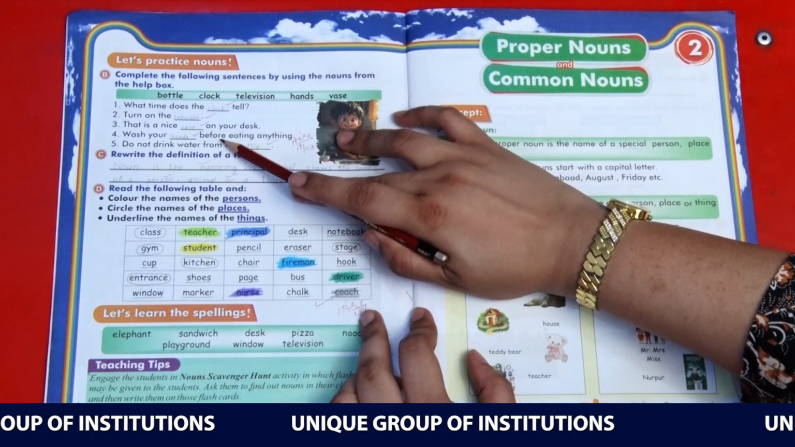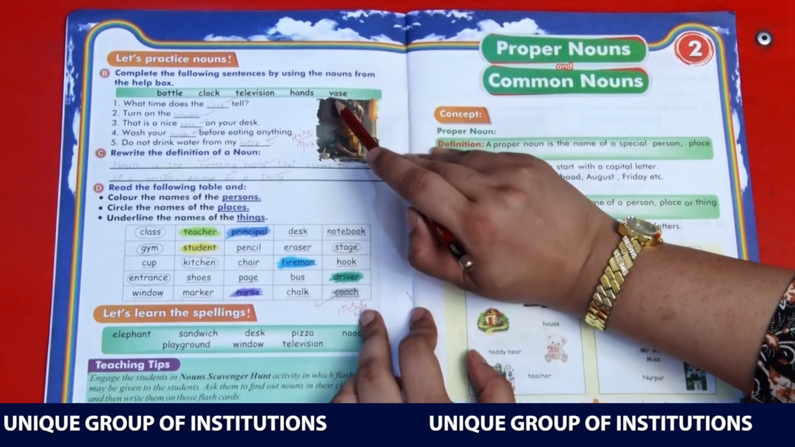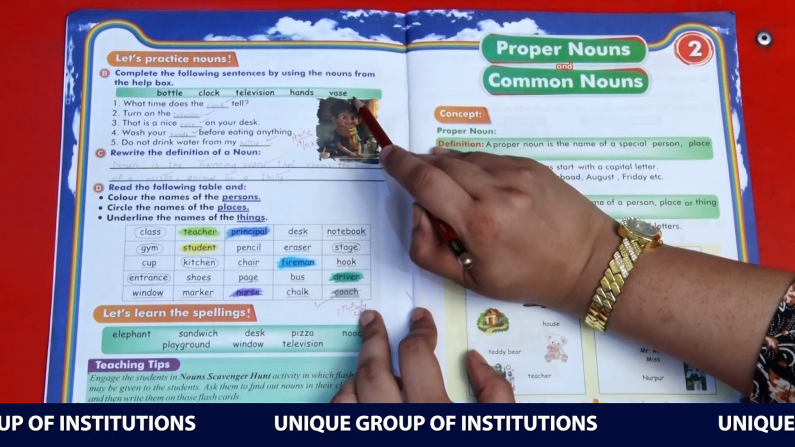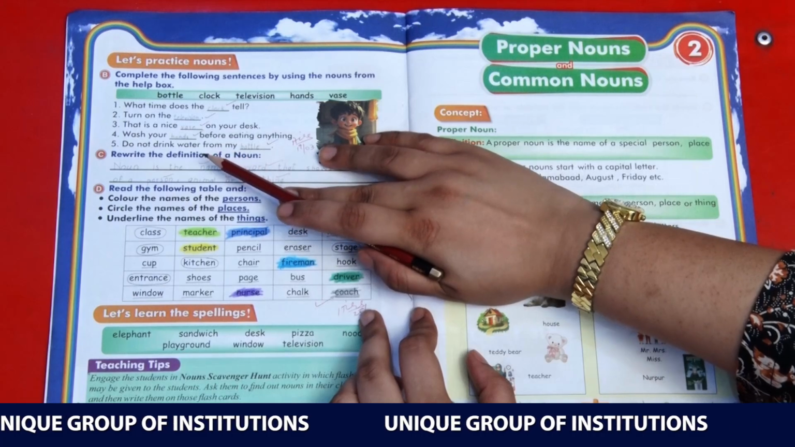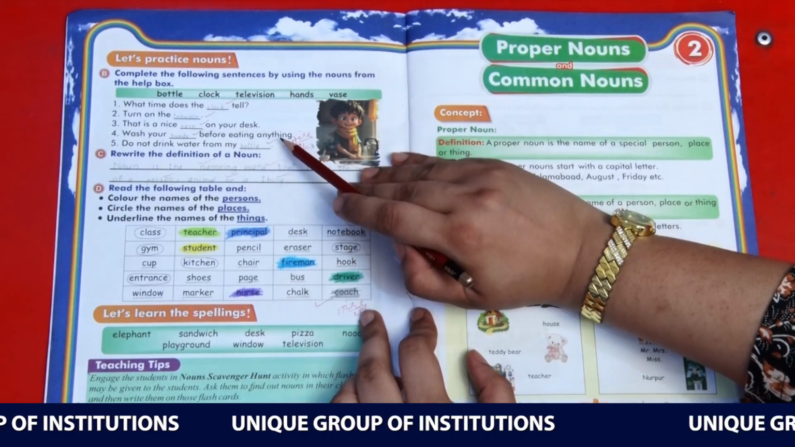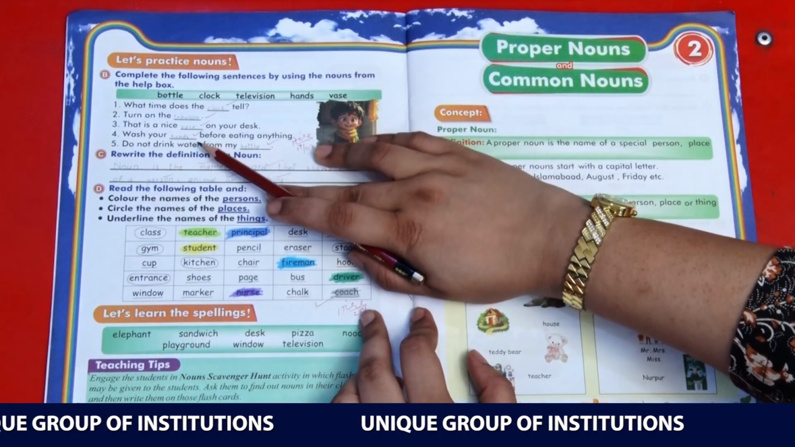That is a nice vase on the desk. It's a decoration piece. A vase is a decoration piece in which we decorate flowers. So we'll write it here, which can be found on a desk. Wash your hands before eating anything. We should always wash our hands before eating anything. So we'll write hands here.